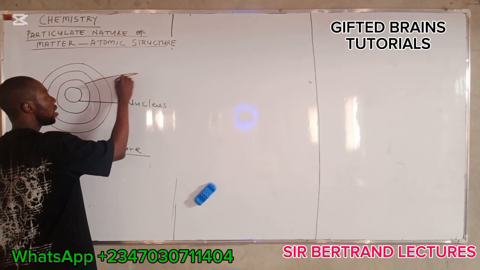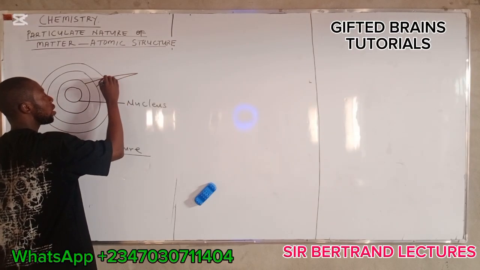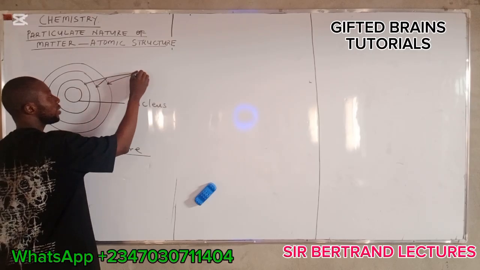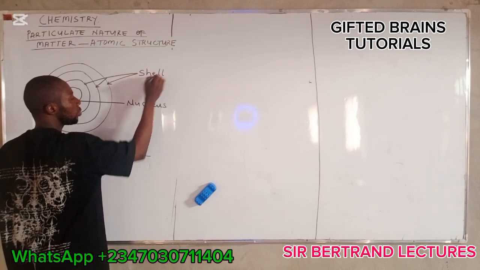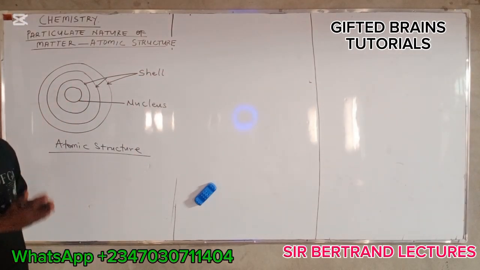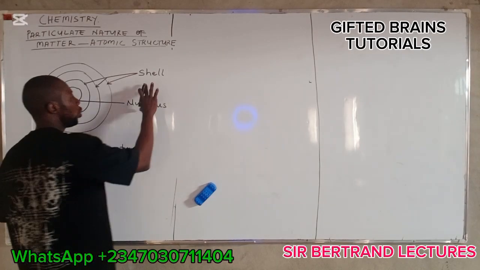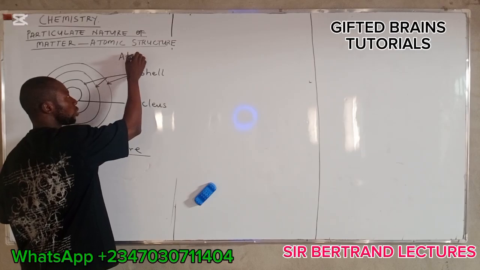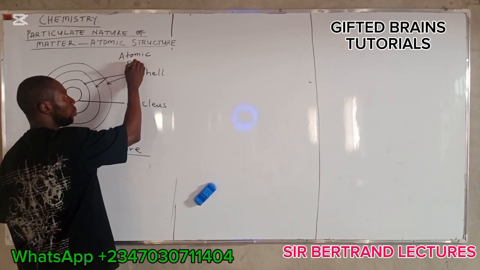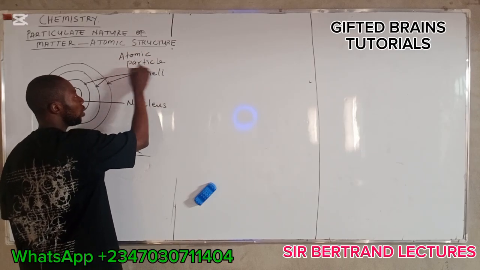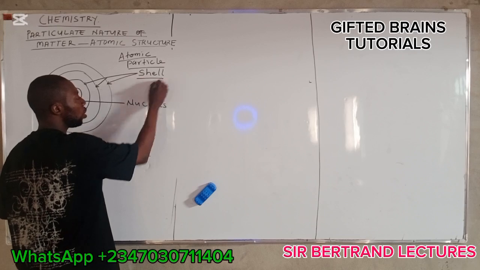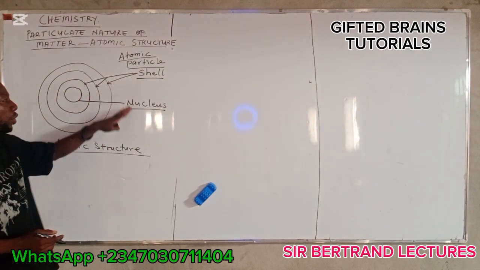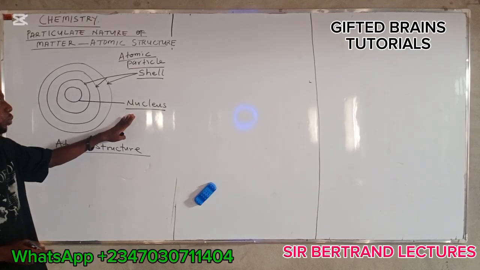Then here, here, and here is known as the shell. These are the two atomic particles. The atomic particles are the shell and the nucleus.